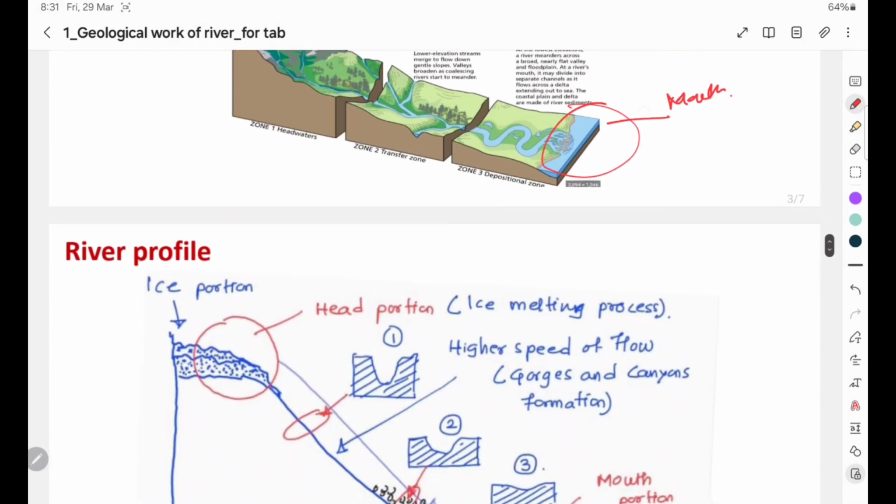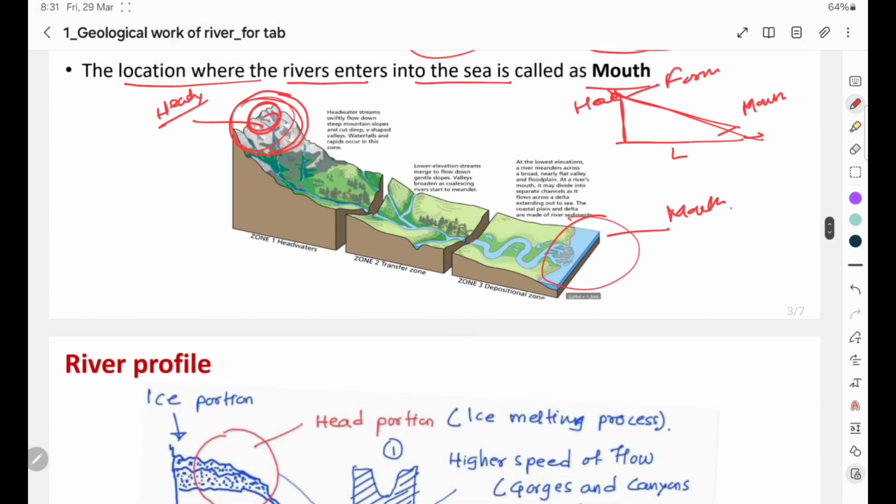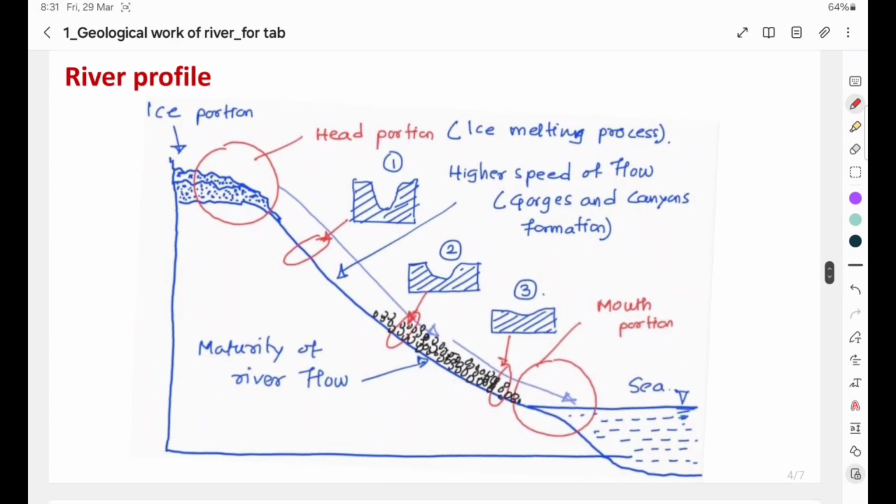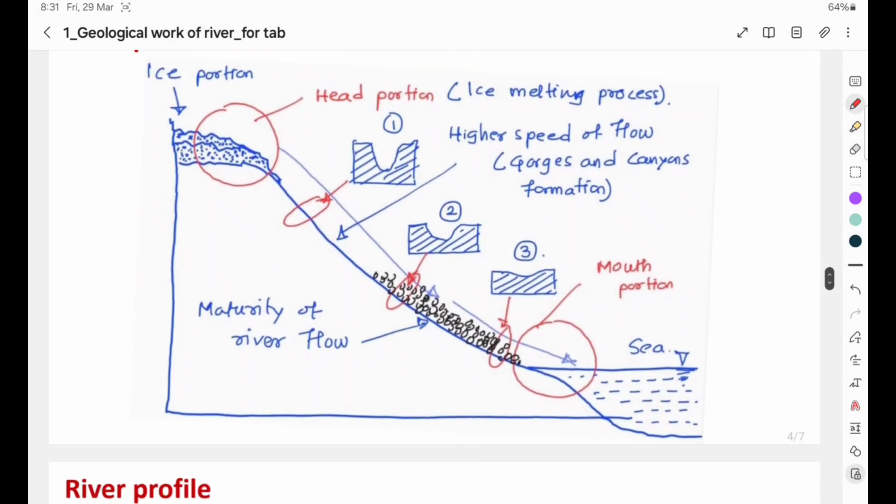Then we'll understand this 3D image in a simpler way. In this 2D diagram, I have drawn the head region and mouth region. At the head region, the glacier ice melts with the increase in temperature. As the temperature increases, the ice converts into liquid water, and as there is a slope, with the action of gravity, the water tries to flow in a downward direction.